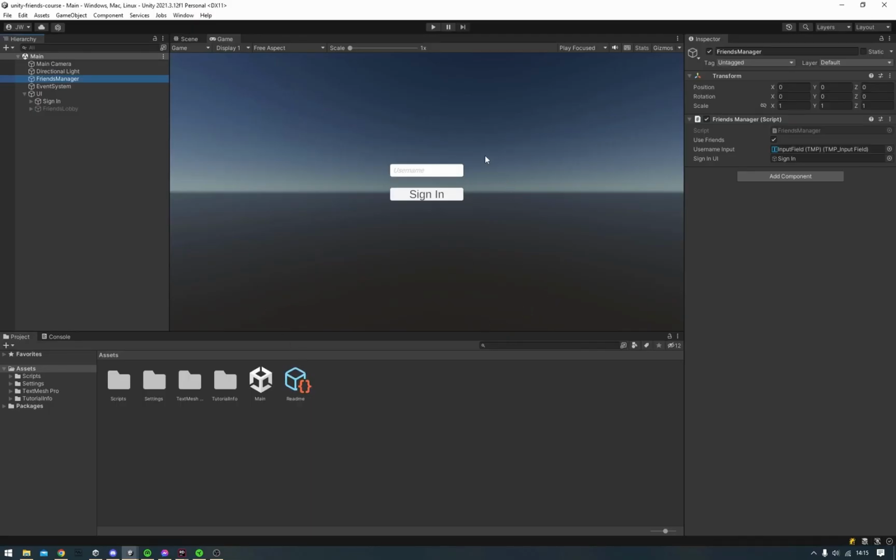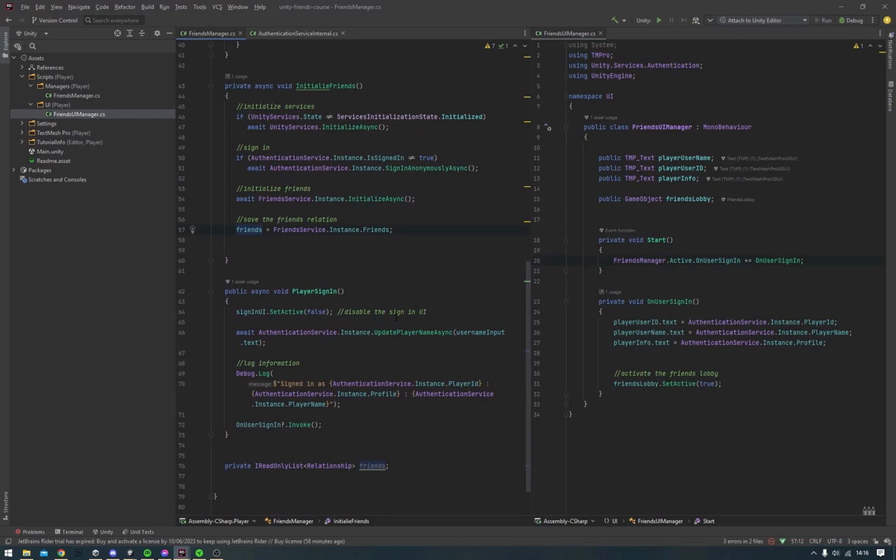Now inside our project, we have a sign in button that has an input field for our username just above it. So Unity friends assigns a username to the player that's quite similar to Discord usernames. The username that you assign is appended with a random number at the end, and we can use this while sending friend requests. So we just want to make sure that we control this.